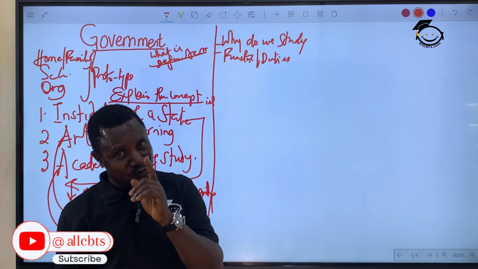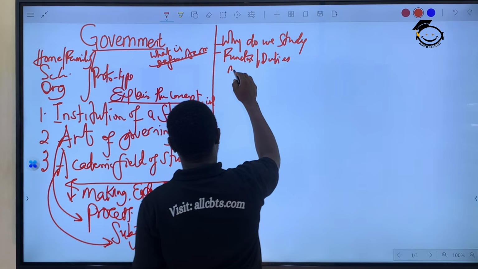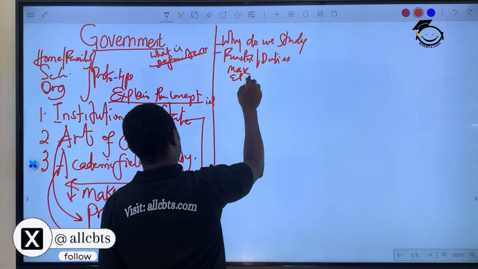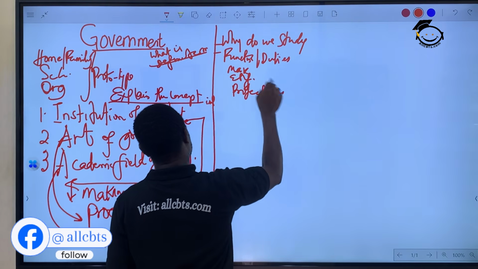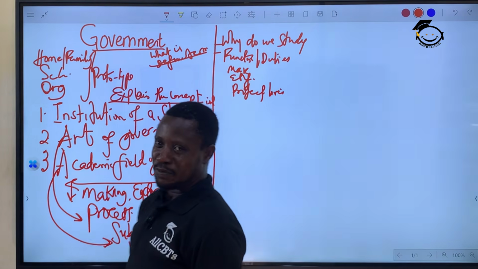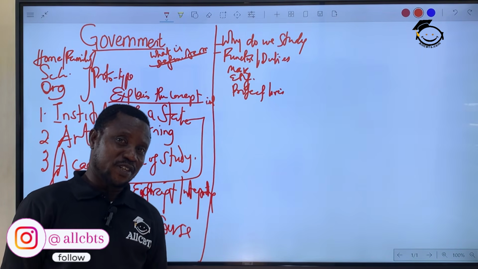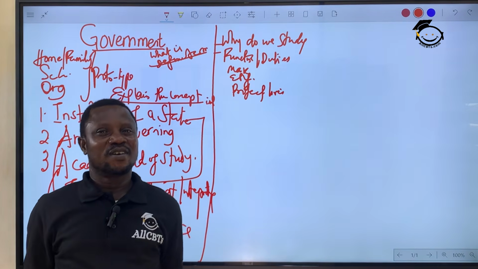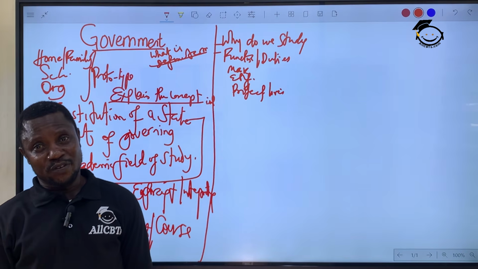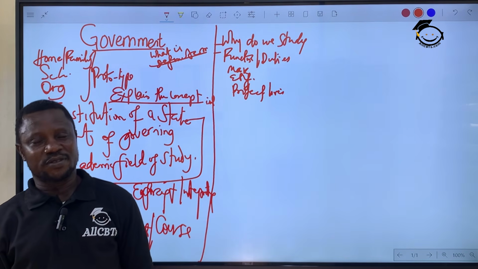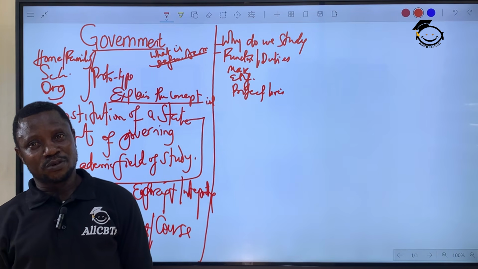You know that the primary function of a government is to make laws, and not just make the laws, but to enforce the laws, and then protect the lives and property of the people. Security. Once a government fails in this aspect, well, I can't tell. We are likely going to have chaos, confusion, and a breakdown of law and order.